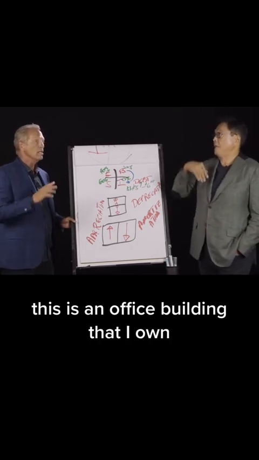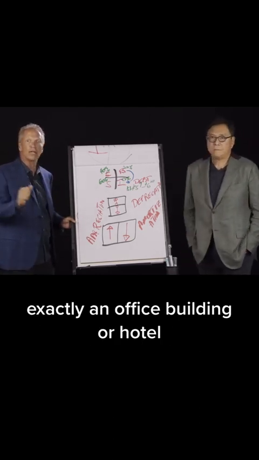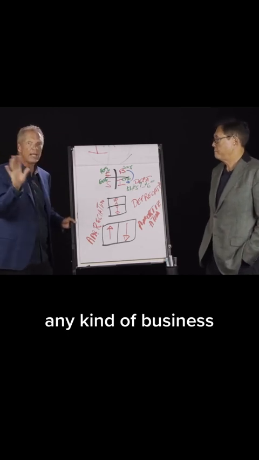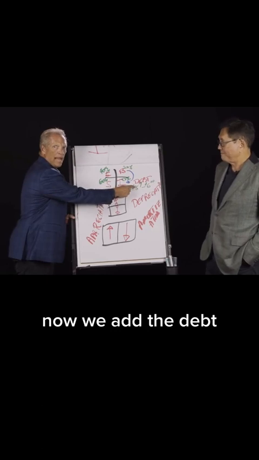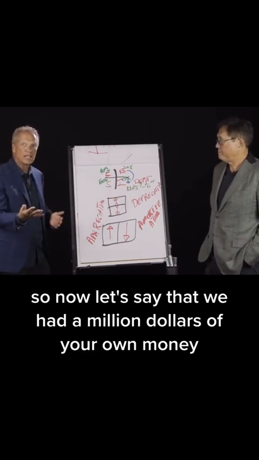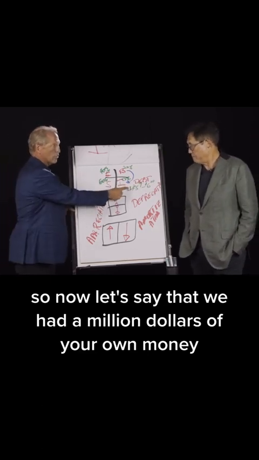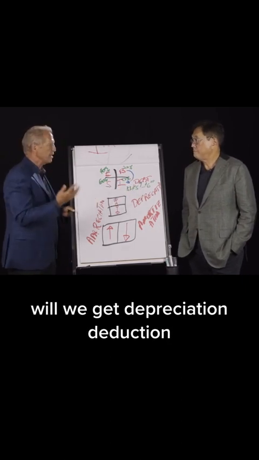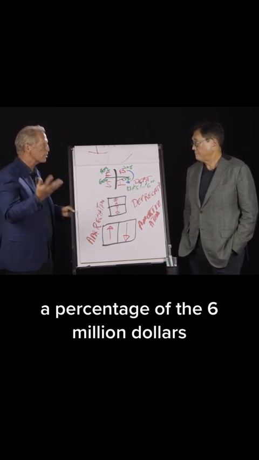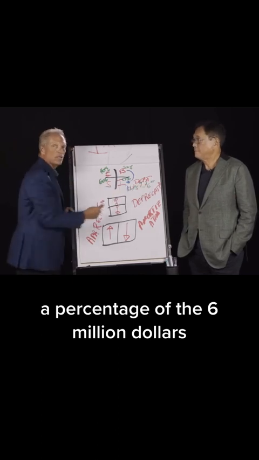This is an office building that I own. Exactly, an office building or hotel. Okay, any kind of business real estate. That's bought with debt too. Now we add the debt. So now let's say that we had $1 million of your own money and $5 million of the bank's money. Well, we get a depreciation deduction, a percentage of the $6 million.